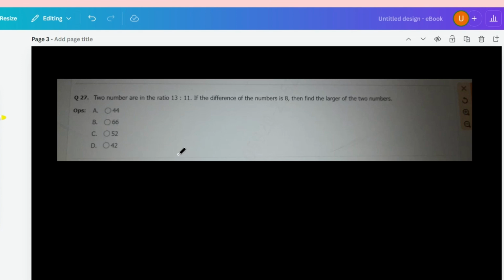I hope you have already given the answer. Let's cross verify if you are right or not, guys. This is the previous year question. This is a question from the last month. Okay, sorry, last month, not previous year, last month.